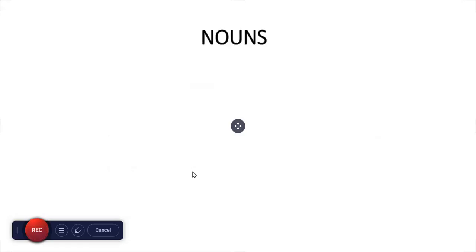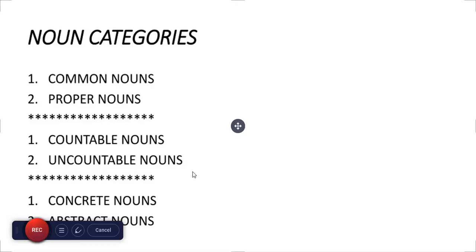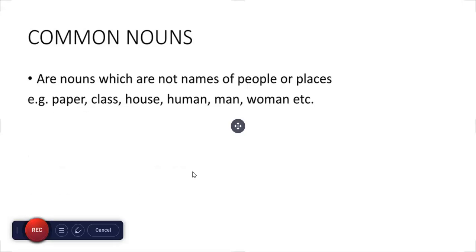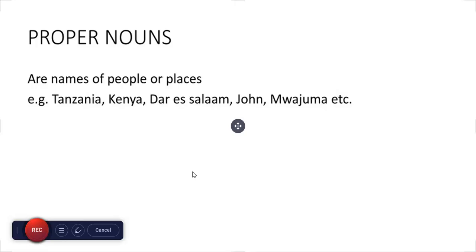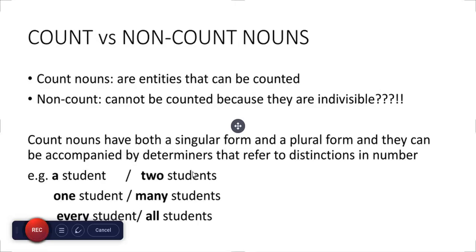What about the nouns? Noun categories: common nouns and proper nouns, countable nouns and uncountable nouns, concrete nouns and abstract nouns. Common nouns are nouns which are not names of people or places. For example, paper, class, house, man, woman, etc. Proper nouns are names of people or places. For example, Tanzania, Kenya, Dar es Salaam, John and Nigeria.